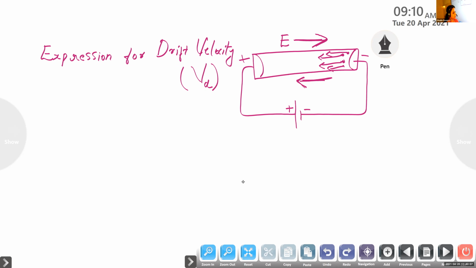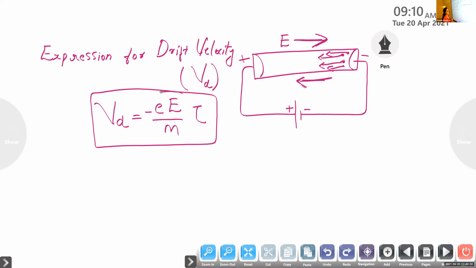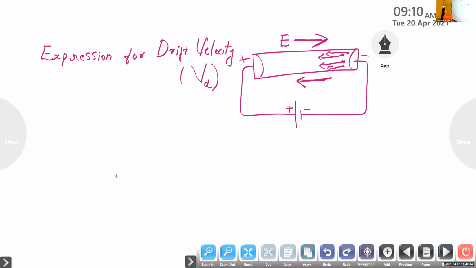Is it clear for you? The drift velocity is the velocity possessed by the electrons in the presence of an electric field when they are drifted from the negative to the positive side. We have an expression for calculating the drift velocity, given by minus e capital E divided by m into tau. This is the expression for calculating the drift velocity. Now we have another new term, that is relaxation time. So we can discuss what we mean by relaxation time.